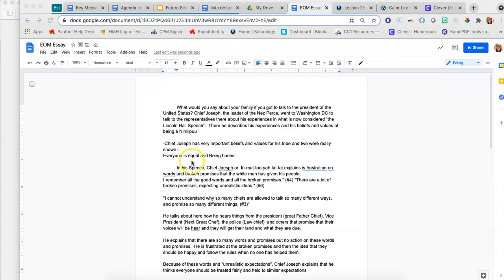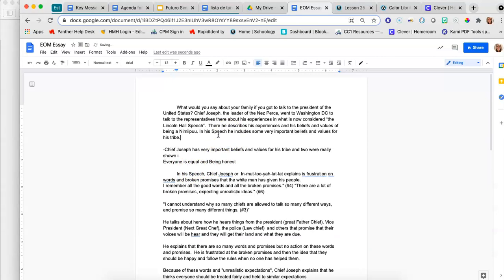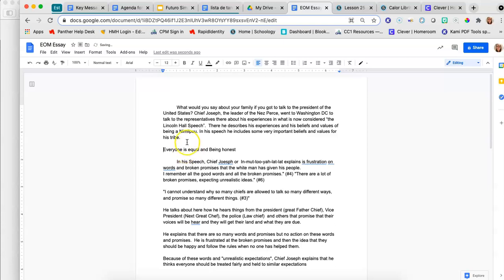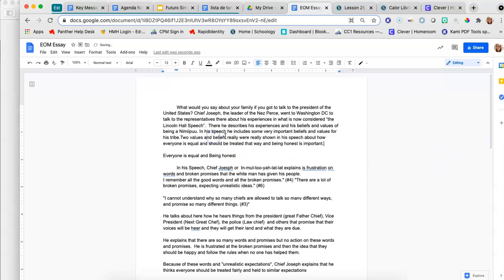I have Chief Joseph has very important beliefs and values for his tribe. So I'm going to re-say that and say, in his speech, because we're talking about his speech, he includes some very important beliefs and values for his tribe. So I pretty much just said that in a little bit better way. And these are my 2 points. So everyone is equal in being honest. Wow, that's not a complete sentence. I need to rewrite that so that that is a complete sentence.